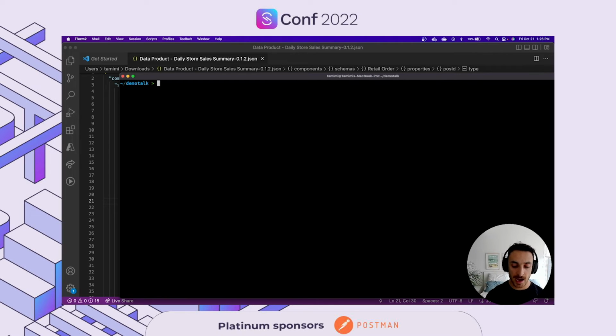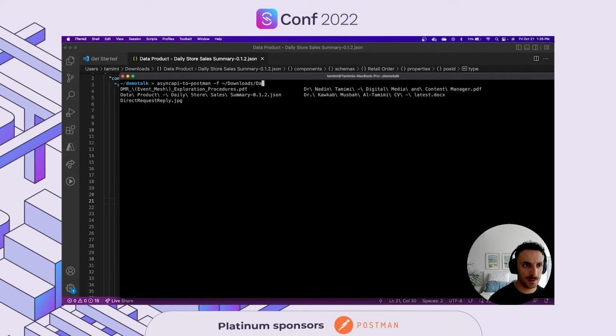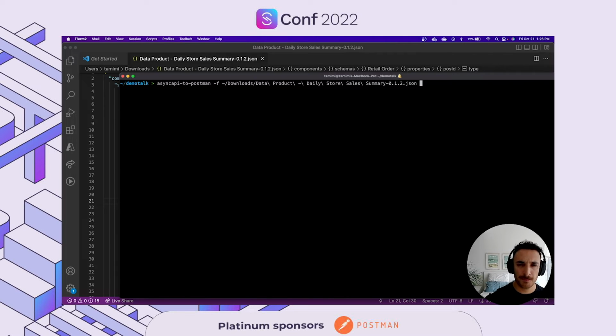In this, I will be executing the command line tool that we have that takes in an async API spec file and converts it to Postman. So we have the async API to Postman tool that takes in a file, and I've just downloaded the file in my downloads folder. All right, so now we've created a Postman collection.